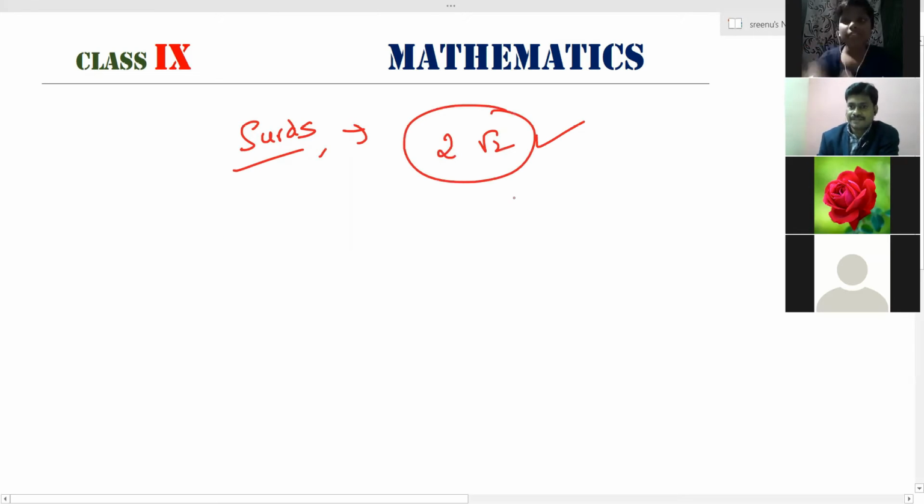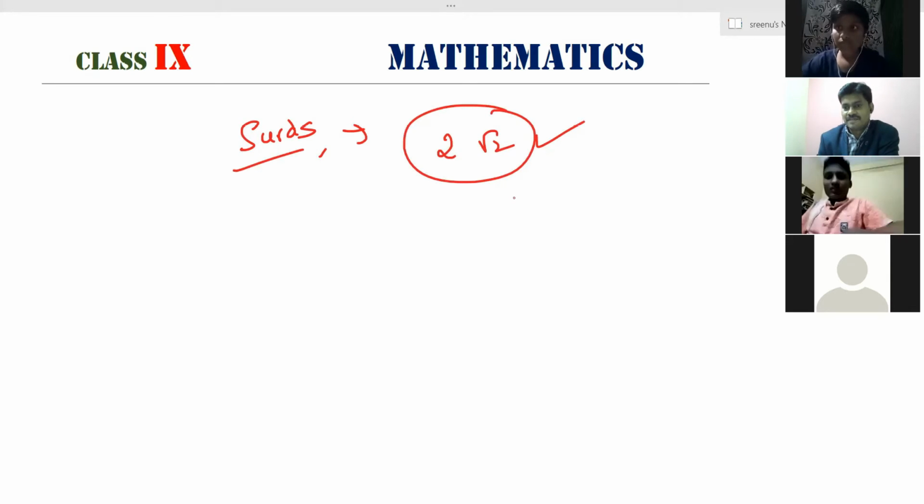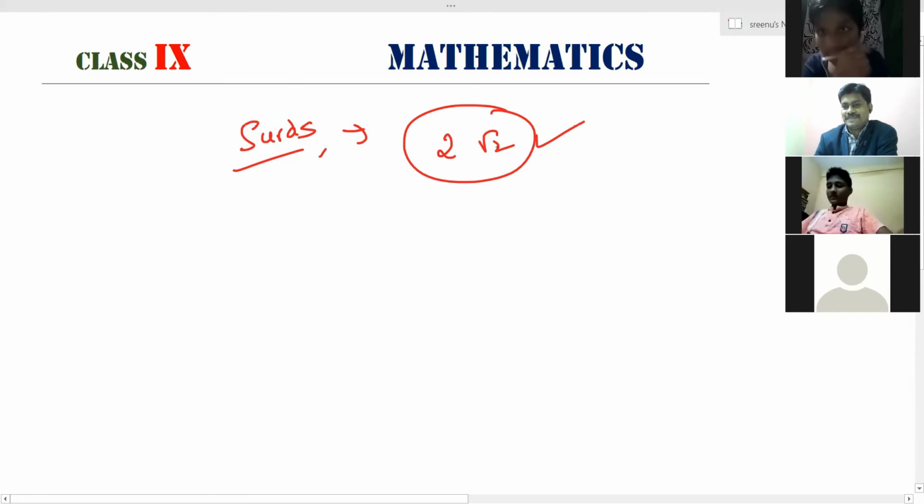Akansh, what is your answer? Akansh, are you there? No, sir. What is the meaning of surd? In your own words, you can say, I'm not conducting any exam here. Nth root A, sir. Nth root A, okay.